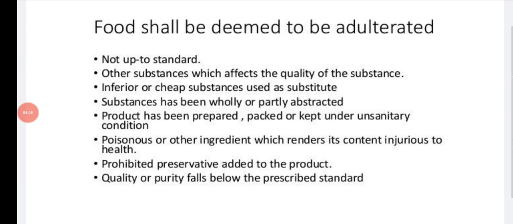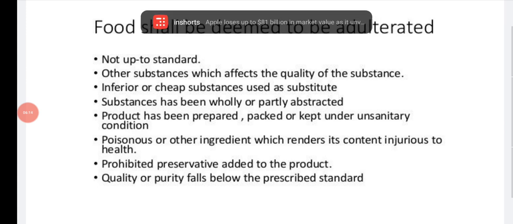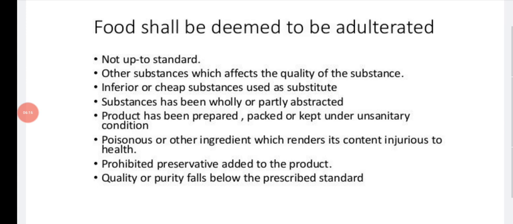By this act, the food shall be deemed to be adulterated if it is not up to the standard, or has other substances which affect its quality.